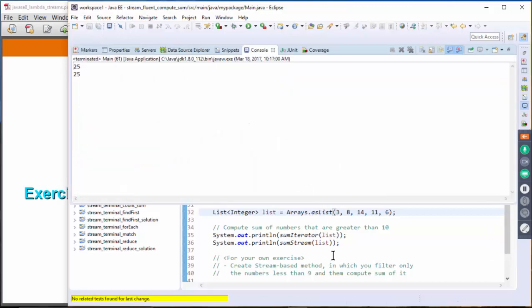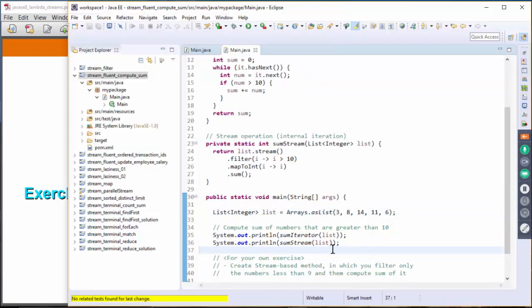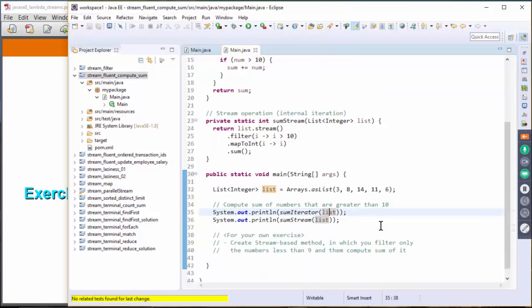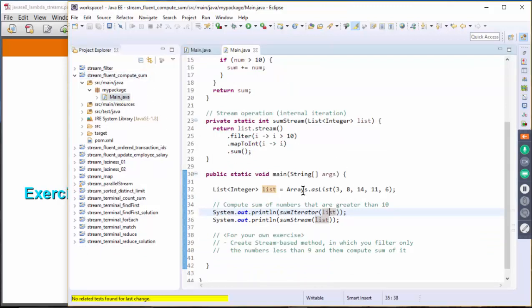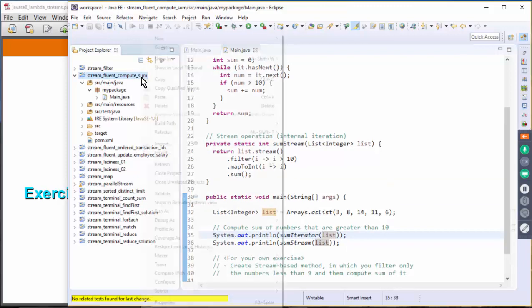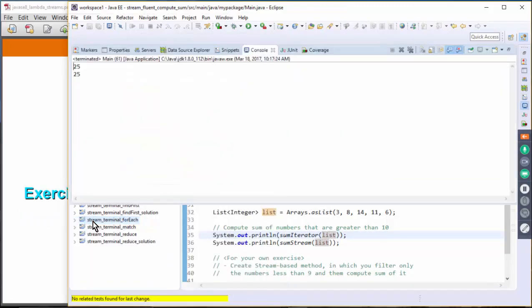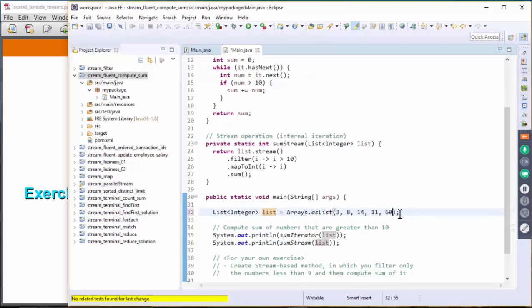Oh, I didn't save it, I guess. It should have an array list. Let me run this again. It should actually have a different number, right? Run as Java application. Oh, this is interesting about the 66.